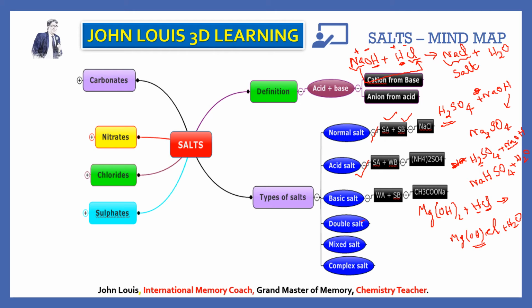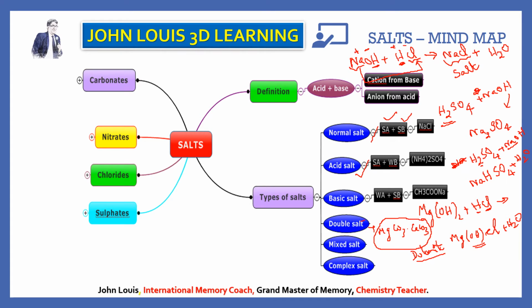When 2 salts are soluble in water, you can dissolve both the salts in water, and then you evaporate the water. Both the salts will crystallize out together. So that type of salt is known as double salt. Example, you can take magnesium carbonate and calcium carbonate. So this is a double salt. This is known as dolomite.